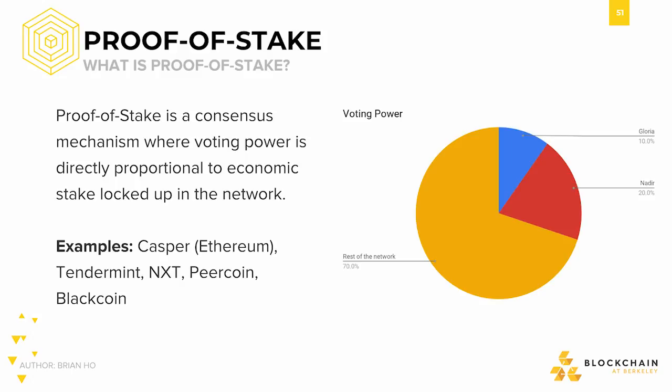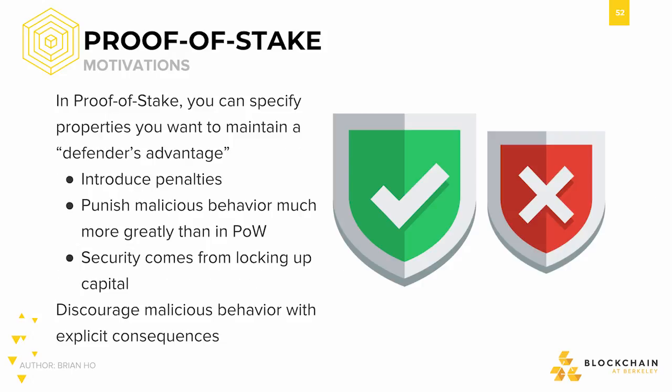With this scheme, how much power a participant has in the network is limited by the amount they're willing to stake. Rather than relying on rewards for security, proof of stake relies on penalties. If a participant places stake on a dishonest block, they are penalized and lose however much they put at stake. In this, acting maliciously is penalized much more heavily than the gain from acting honestly. This is one example of defender's advantage. Nodes are now disincentivized to act maliciously due to the explicit consequences of doing so. The security comes from locking up capital for long periods of time.